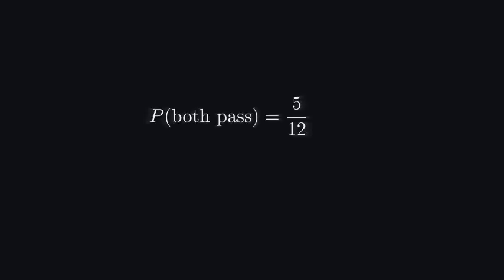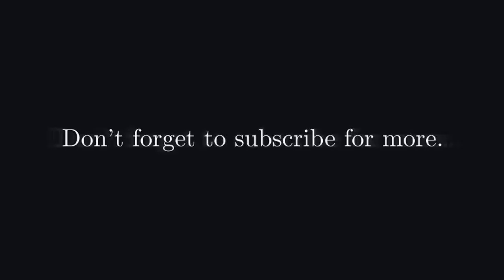Probability of both pass equals 5 over 12. Probability of only one passes equals 11 over 24. To summarize, the probability that both boys pass is 5 over 12, and the probability that only one boy passes is 11 over 24.